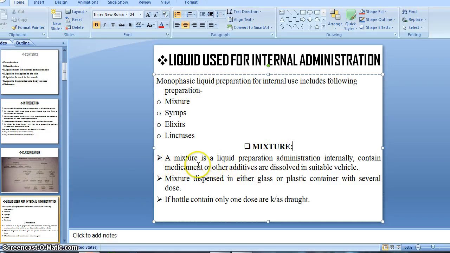Let us simply know about the mixture. A mixture is a liquid preparation administered internally, containing medicament or other additives dissolved in a suitable vehicle. It means a mixture is made up of medicament and a suitable vehicle. If a mixture is dispensed for one dose, we call it a draught. Otherwise a mixture has several doses.